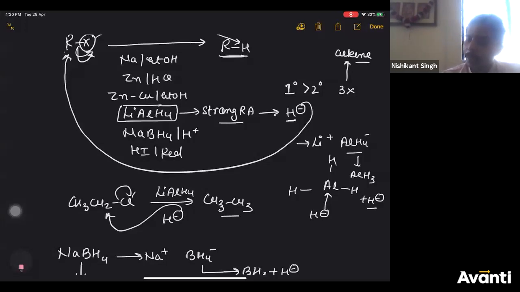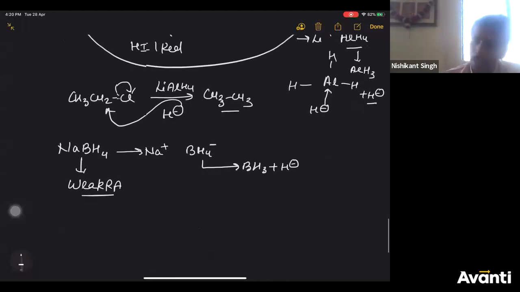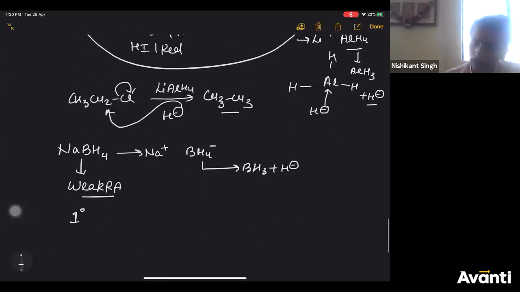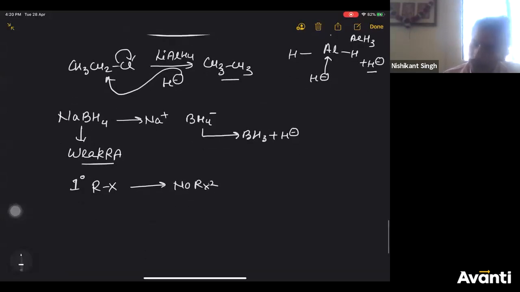Tertiary alkyl halide gives alkene. Whereas in NaBH4, primary alkyl halide gives no reaction. Primary alkyl halides will not give any reaction, right?